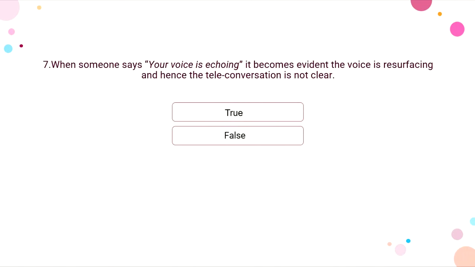So here in the seventh question, we have again a true or false kind of question. Let us see what it says. When someone says your voice is echoing, it becomes evident that voice is resurfacing and hence teleconversation is not clear. So echoing happens when there is some kind of voice resurfacing, right?